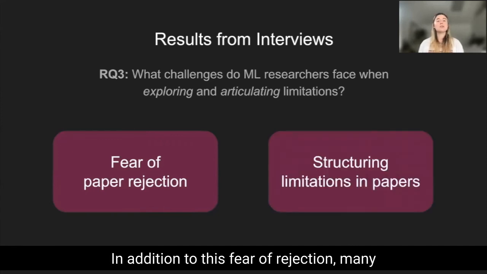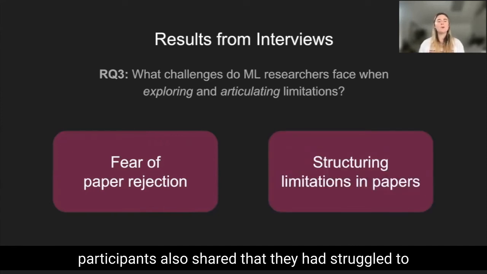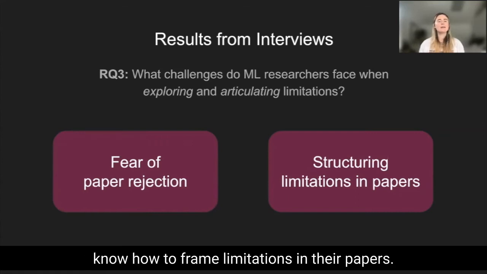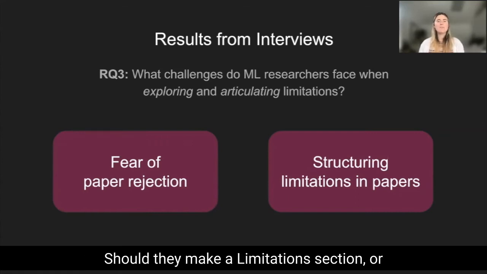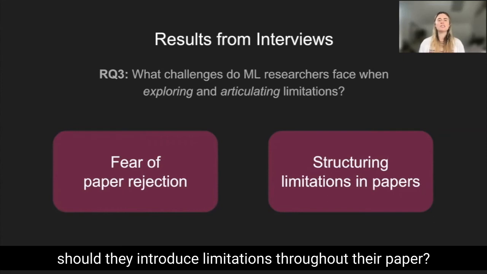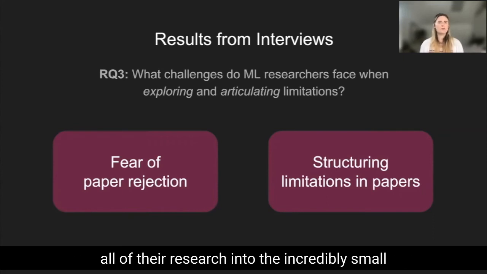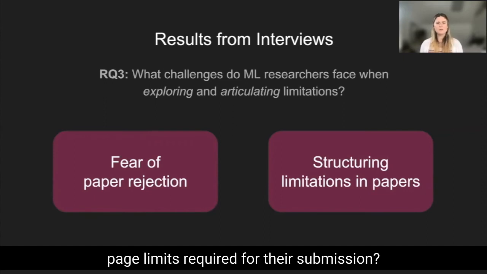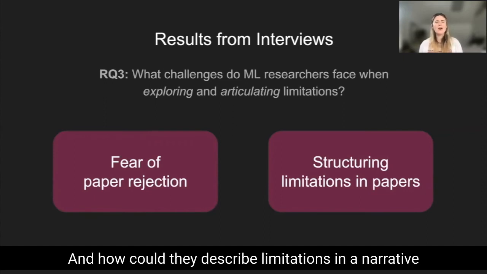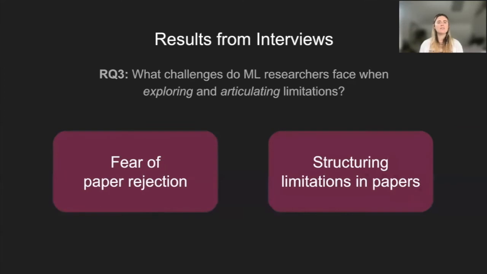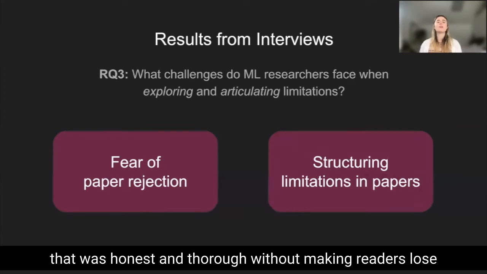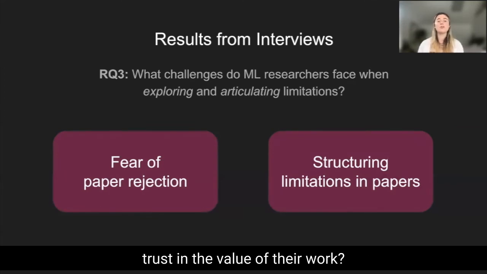In addition to this fear of rejection, many participants also shared that they had struggled to know how to frame limitations in their papers. Should they make a limitations section, or should they introduce limitations throughout their paper? What if they were already struggling to get all of their research into the incredibly small page limits required for their submission? And how could they describe limitations in a narrative that was honest and thorough without making readers lose trust in the value of their work?